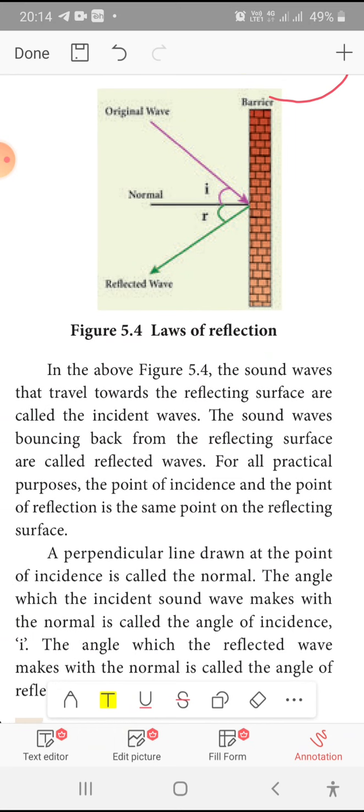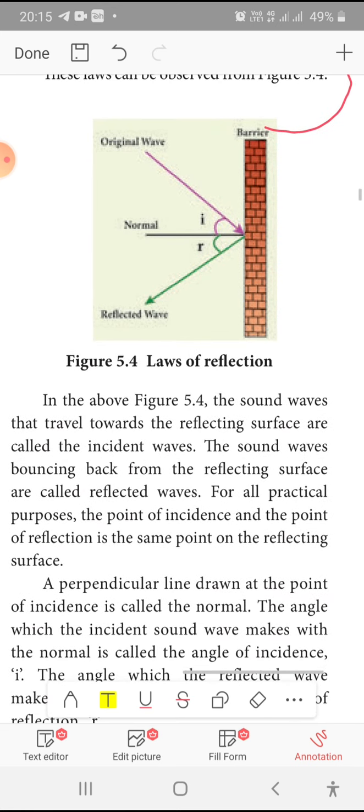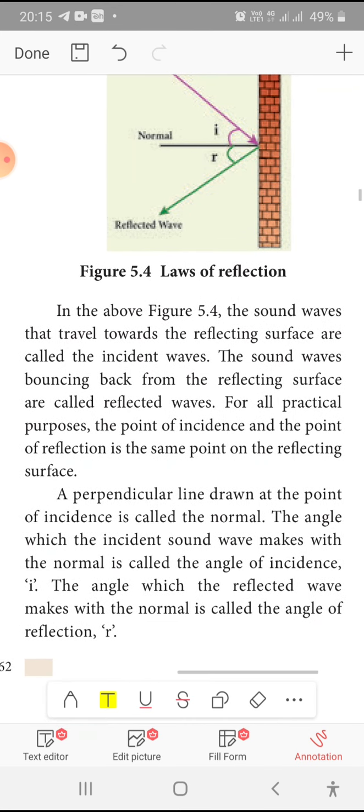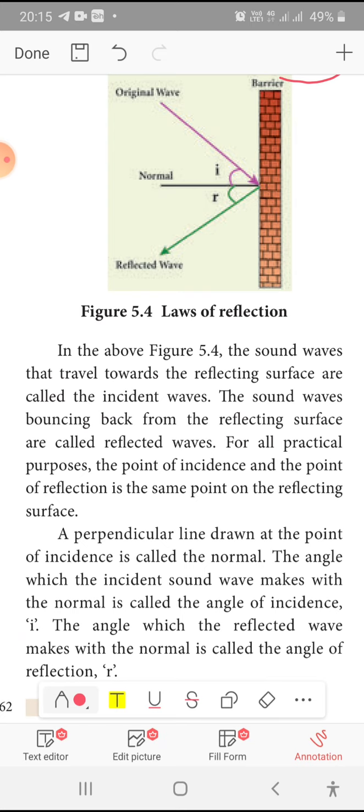You know what is I and what is R. Incident angle, reflected angle. The wave which is propagating towards the wall is called as incident wave. The wave which is reflected from the wall is called as reflected wave. The angle between the normal line and the wall is 90 degree, and the angle between the normal and the incident ray is called as incident angle I. The same way, the angle between the normal and the reflected ray, the small r, is called as reflected angle r.